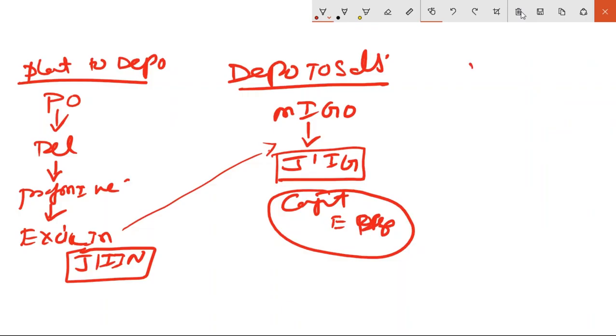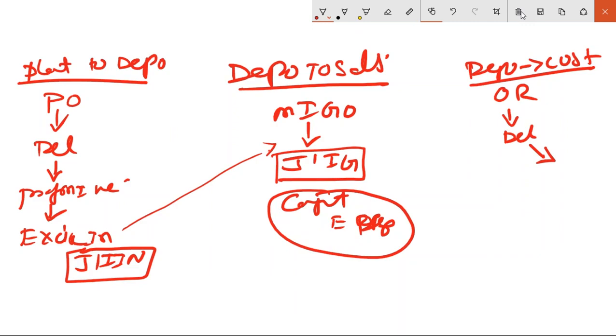So once you capture the excise duty here and capture the goods with MIGO, when you sell the goods from depot to end customer, the process goes like this: order, delivery. When you do delivery itself, you will distribute whatever tax you collected. Suppose the tax you captured here is 1,000 rupees. You will distribute this tax equally among all customers. So for 10 goods, 1,000 rupees tax has been collected. Now this customer has ordered 5 goods. So what is the tax you will be passing on to him? 500 rupees. Proportionately you will pass it.